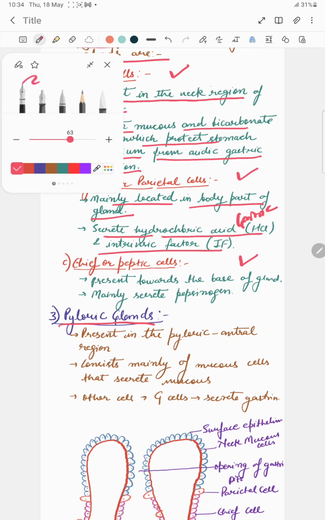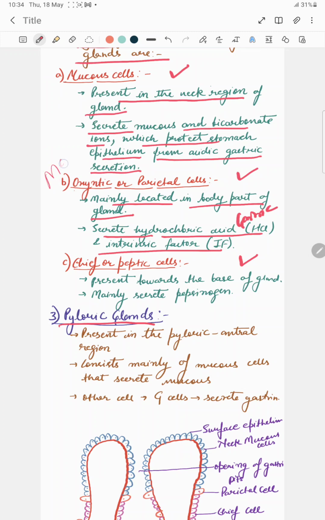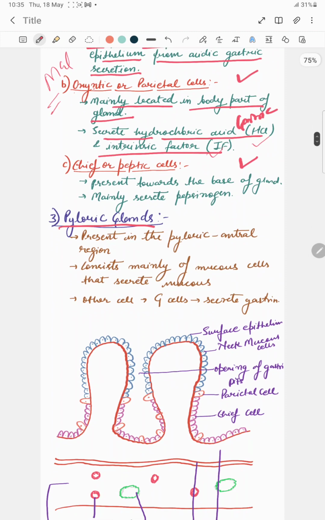This is an MCQ based question. First of all, you must know that another name of the oxyntic cells is parietal cells. Questions come either from the side of oxyntic cells or the parietal cells, but the answer is the same: they are able to secrete gastric juice and intrinsic factor. So don't get confused between these two names.